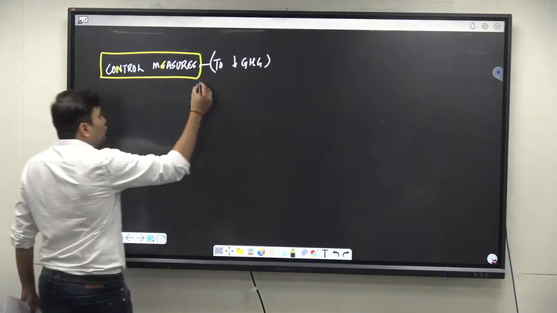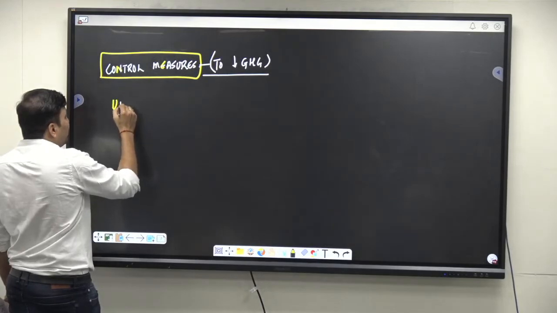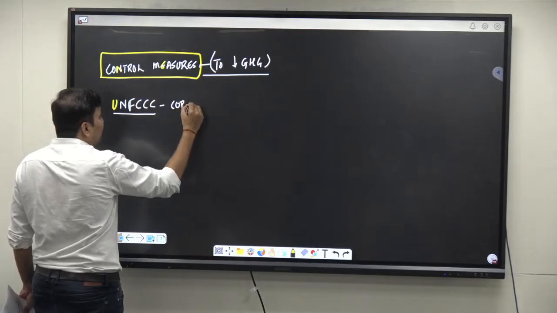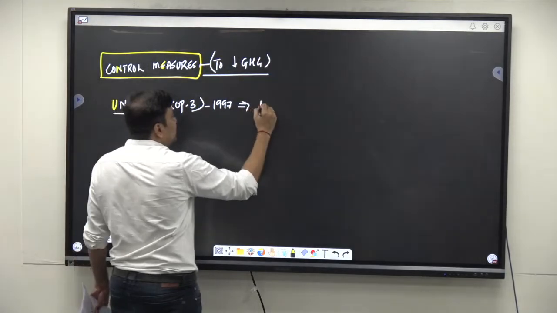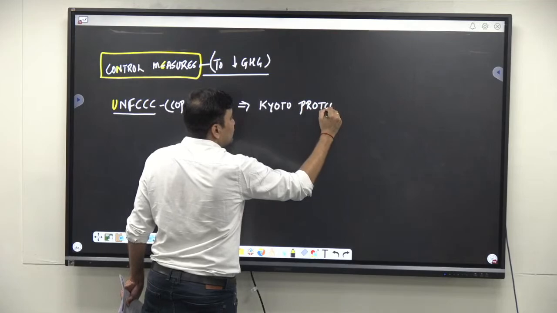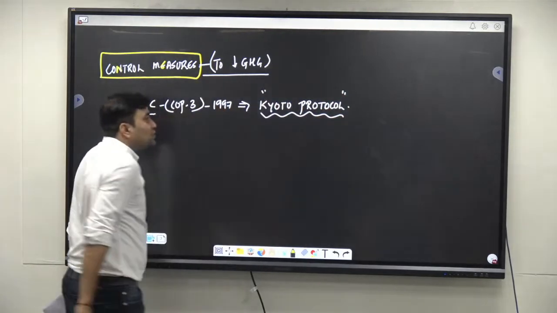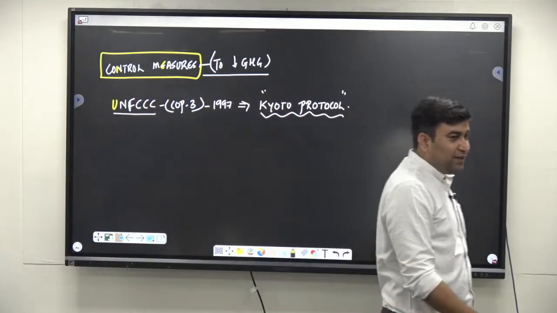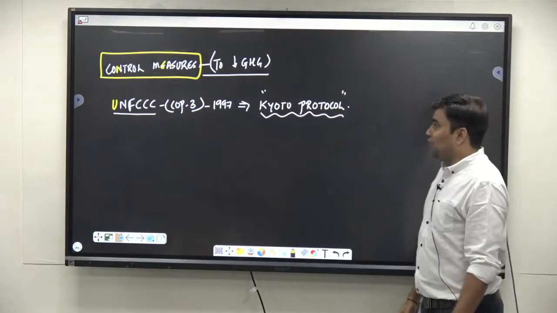The control measures to reduce the greenhouse gases were emphasized by the United Nations Framework Convention on Climate Change in its COP3 in 1997 through something called the Kyoto Protocol. So UNFCCC in COP3 1997 brought the Kyoto Protocol.